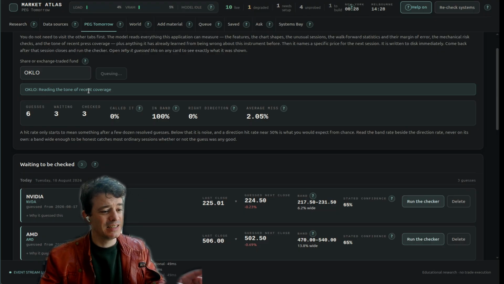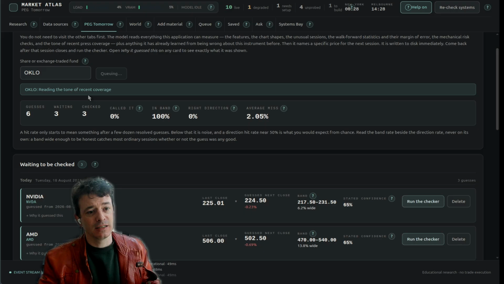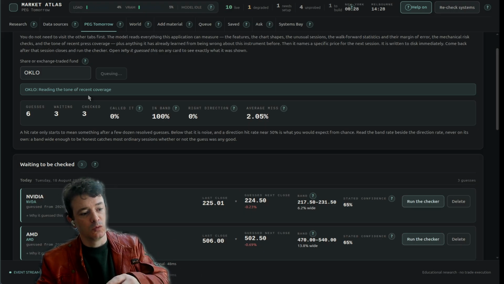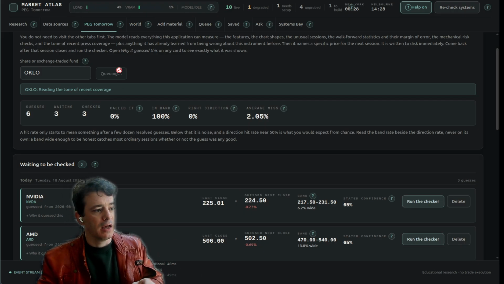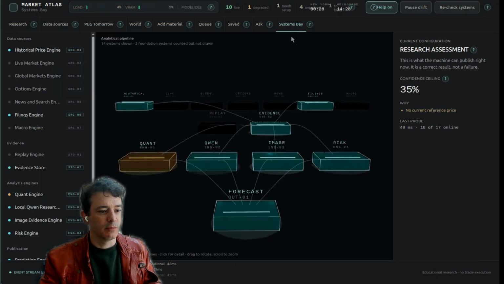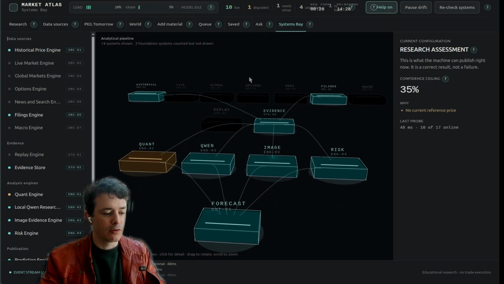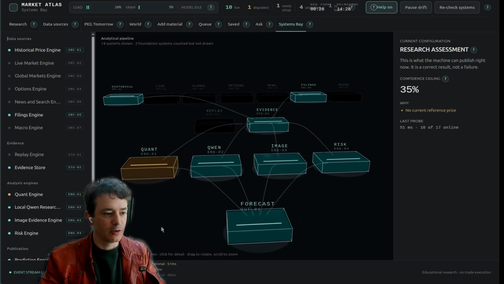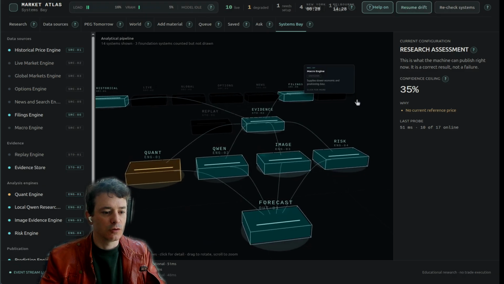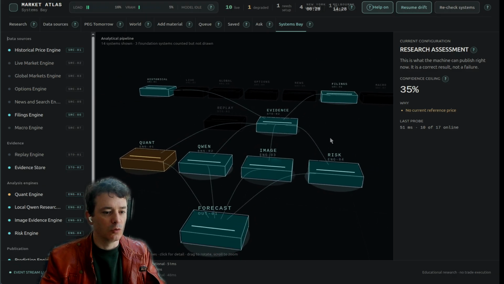So as you can see, it takes a little while to make a guess as to what tomorrow's answer will be. Then, we'll just go into the system bay to show. It'll be running in the background as we do this, as you can see down at the bottom here. So let's turn off this drift.